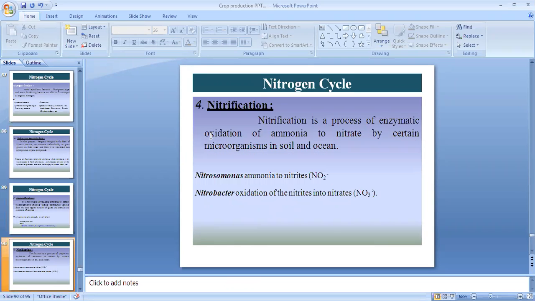And the next one is nitrification. Nitrification is the process of enzymatic oxidation, that means involvement of some enzymes. Enzymatic oxidation of ammonia to nitrate by certain microorganisms in the soil and the ocean.